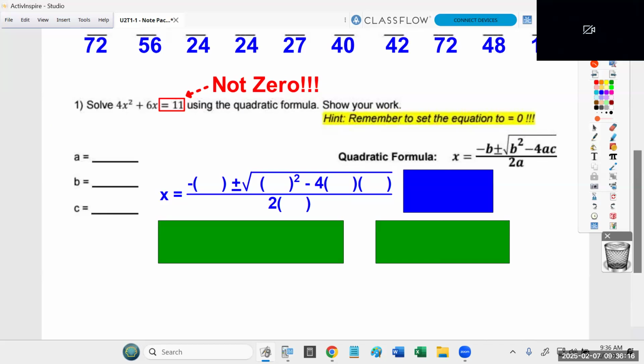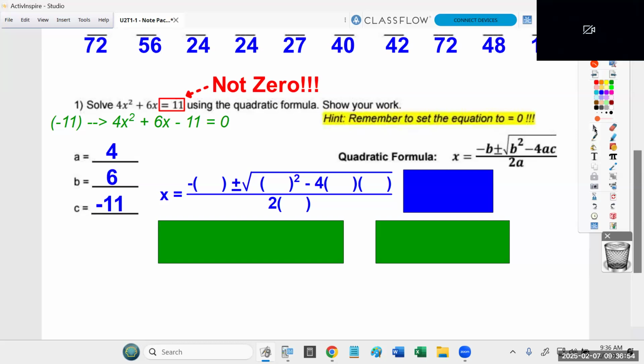The 6 wouldn't, you're talking about the 6x? That's not going to change because when you subtract 11 from both sides, the 4x squared is going to stay 4x squared. The 6x is going to stay 6x, but then you're subtracting 11 from both sides. So the only thing that changes, so I revealed these 3 values exactly. Instead of getting the positive 11 on the left side, you end up with a negative 11 on the left side. So the 4 and the 6 are not affected, but that 11 should have been negative, not positive. Okay. And the only way you're going to catch that is if you notice the equation was not equal to 0.